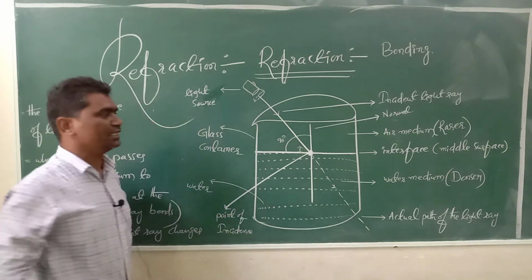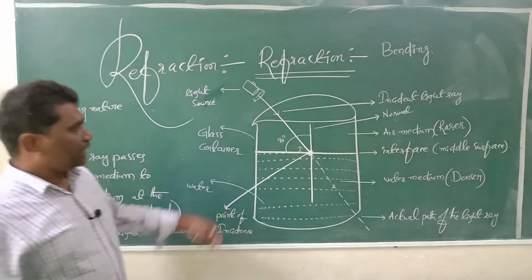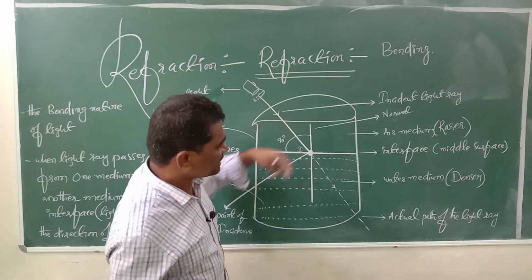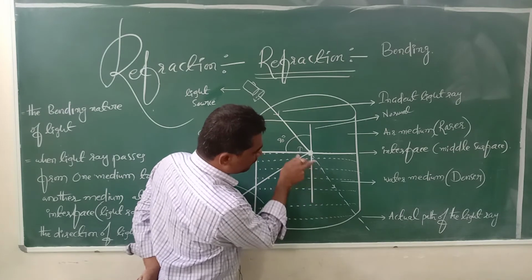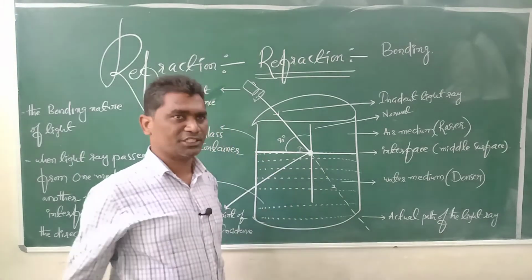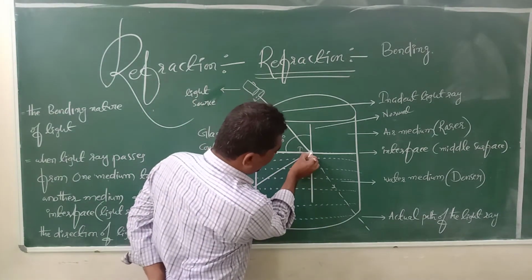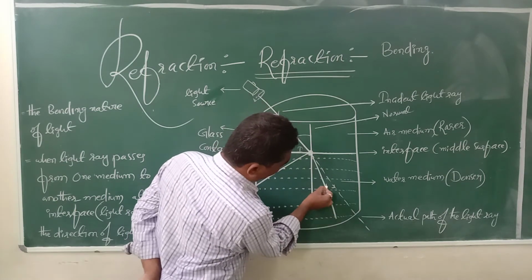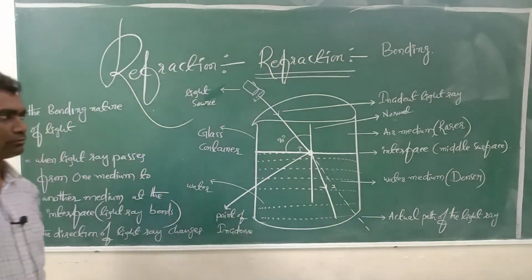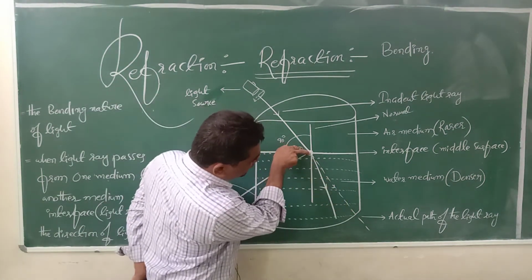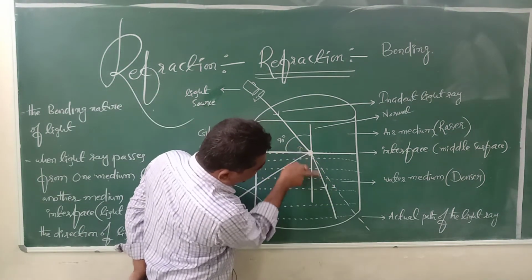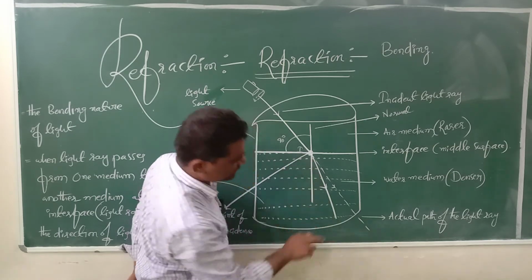Whenever a light ray is incident like this, when it enters into the denser medium, the light ray changes its direction. The light ray could move in this direction, this is the actual path of the light ray, but instead of moving in this direction, the light ray changes and moves in this direction.